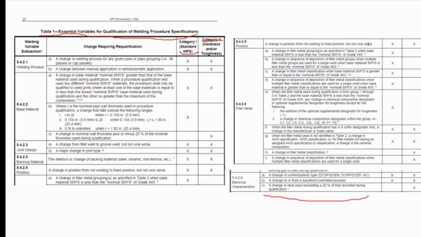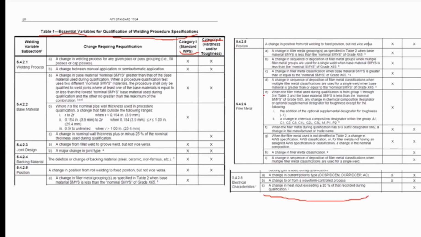So change from rolled position to fixed position, but not vice versa. As you can see here, if toughness tests are not required, it is also an essential variable. Since it was marked, if this variable changes, then you will need requalification. The reason being that a fixed welding position is much more difficult than a rolled welding position. So if you change from rolled welding to fixed position, then it shall require a requalification.